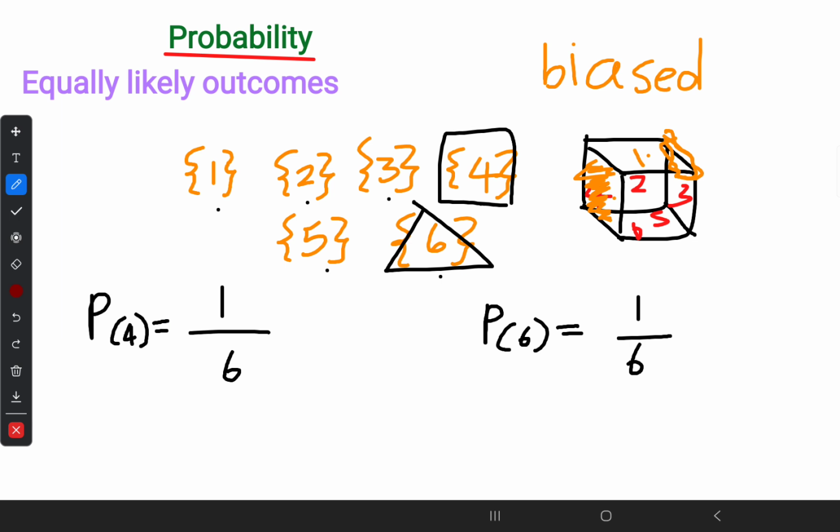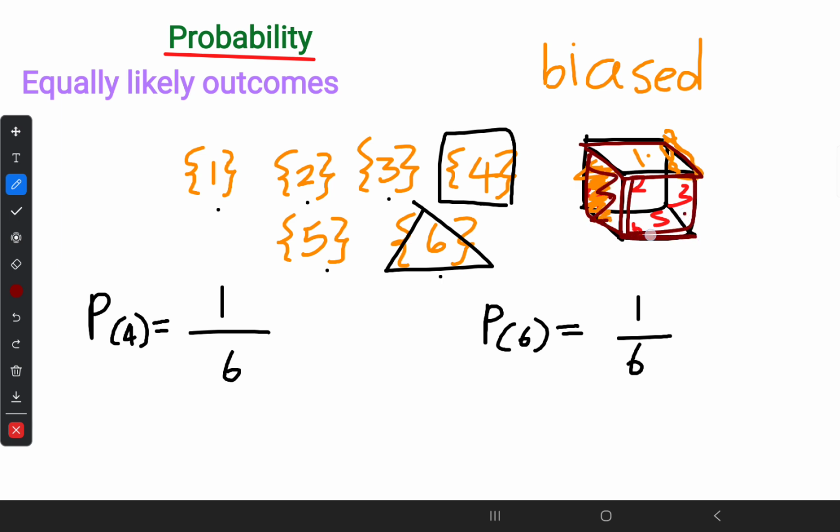In experiments with an unbiased die or an unbiased coin, in those events only we can expect equally likely outcomes. If something is broken, the probability is not equal. There is some partiality between this side and this side. This side is smooth, this is a little bit rugged.